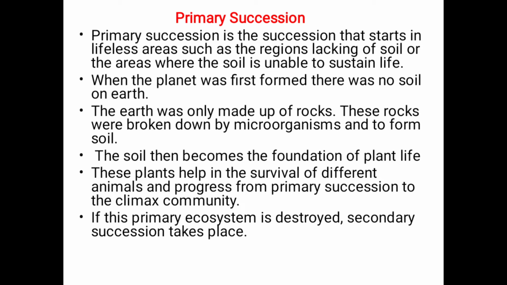Primary means first. When the planet was formed, there was no soil on Earth. If there was a little bit, it was unable to sustain plant life. So, Earth was mainly made up of rocks. These rocks were broken down by microorganisms and they formed the soil. Then the soil became the foundation of many plant lives. So, the plants started growing and surviving. And then primary succession moves to the climax community. This climax community, I'll explain the meaning in the next slide.